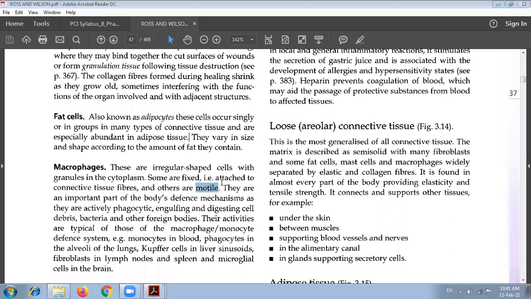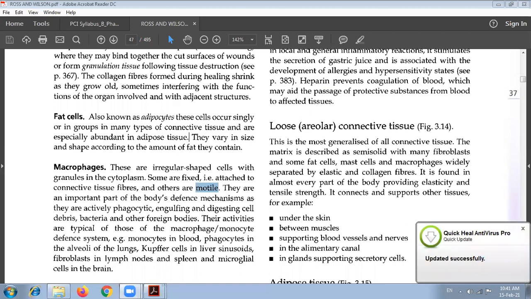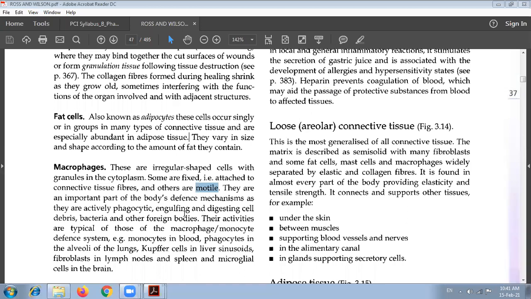So what is the difference between the motile and the fixed one? Sham is asking about mast cells. We will discuss it in the coming point. So the fixed cells and motile cells: motile cells can move from one place to another, while the fixed ones do not move from one place to another. Macrophages have a role in the body defense mechanism.